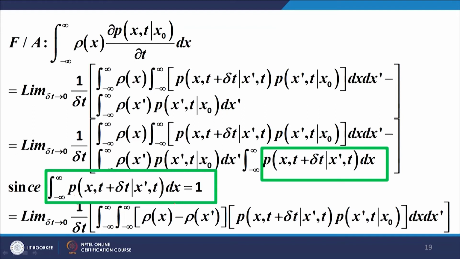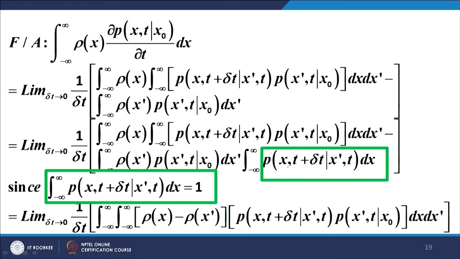So, that is precisely what we have used, because you are summing over all the possible values of the random variable in the sample space. If you sum the probabilities, it has to give a value of 1. So, that is precisely what we have done. We have introduced this as the decomposition of unity. Now, if you compare these two expressions, I can take a lot of things common.